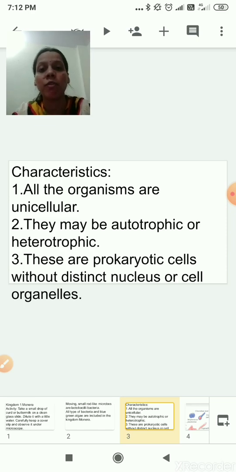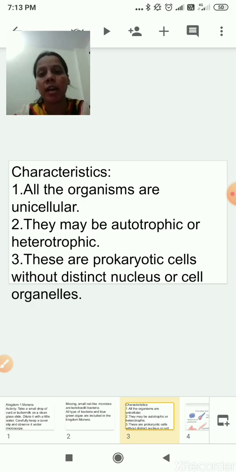As I told first only, they are prokaryotic cells without distinct nucleus. They don't have nucleus in it or cell organelles. I hope you are clear with all the three characteristics. Yes, kingdom 1 Monera. These are the three characteristics, and examples are blue-green algae. Yes, what else? Bacteria, lactobacilli bacteria, we have seen the example.